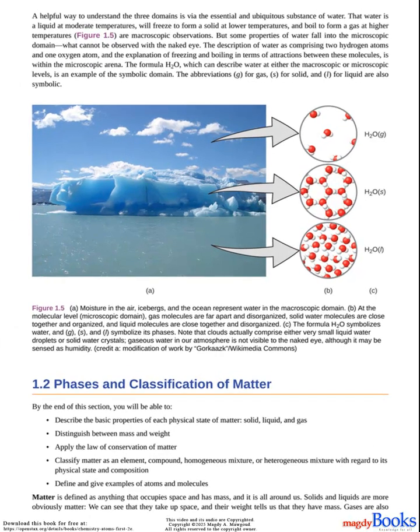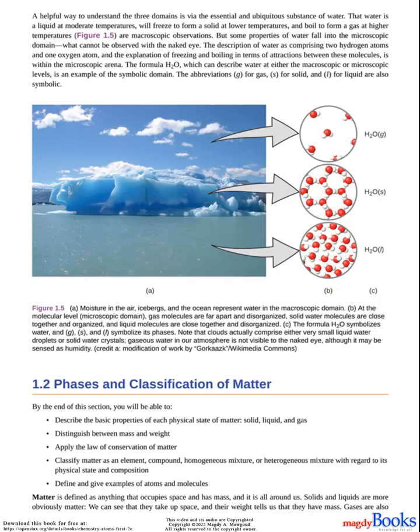A helpful way to understand the three domains is via the essential and ubiquitous substance of water. That water is a liquid at moderate temperatures, will freeze to form a solid at lower temperatures, and boil to form a gas at higher temperatures, Figure 1.5, are macroscopic observations. But some properties of water fall into the microscopic domain, what cannot be observed with the naked eye.